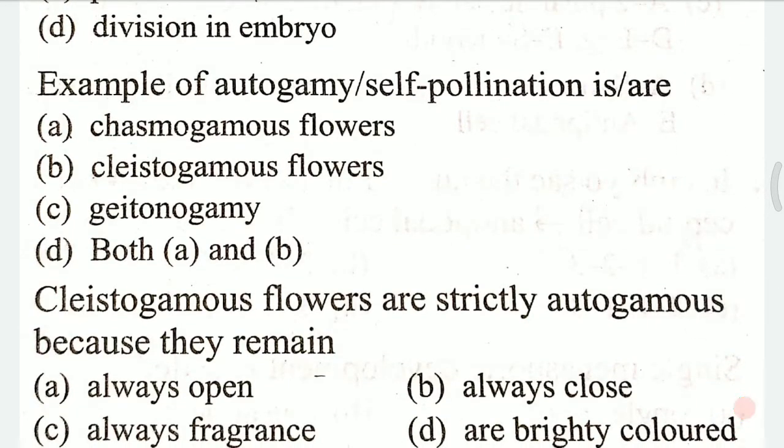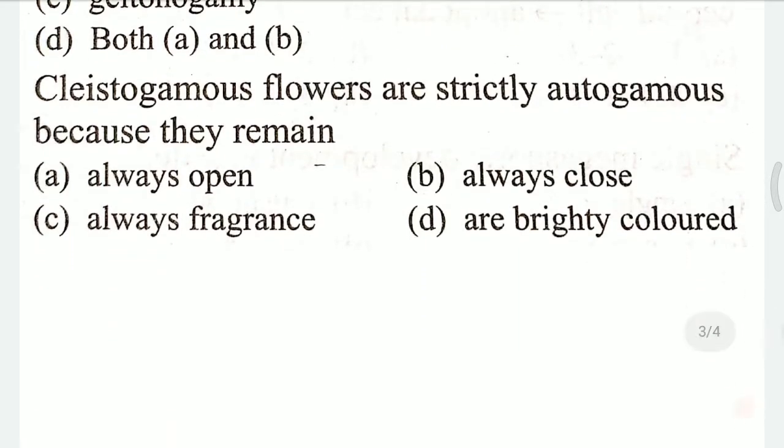Question 7. Examples of autogamy self-pollination are A. Chasmogamous flowers, B. Cleistogamous flowers, C. Xenogamy, D. Both A and B. Examples of autogamy self-pollination are, and the answer for this question is D, that is both A and B, that is chasmogamous flower and cleistogamous flower. Answer D is correct.